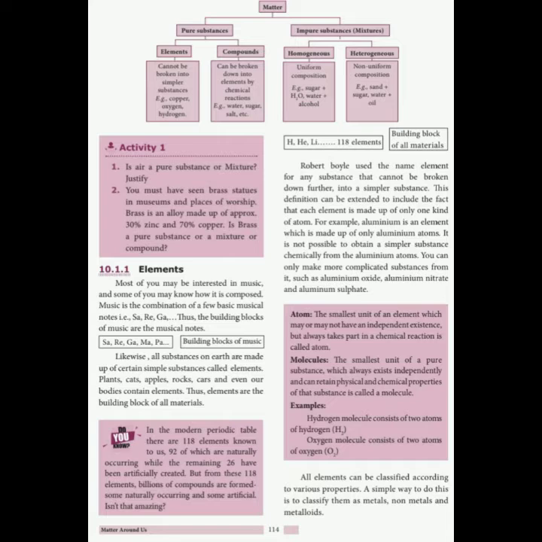If you add water and oil into a glass tumbler, it separates into two different layers, that is the water layer as well as the oil layer. Here it is not a uniform composition. So non-uniform composition is called a heterogeneous mixture. So in general, what are the classifications of matter? It is divided into two substances, pure substance and impure substance.